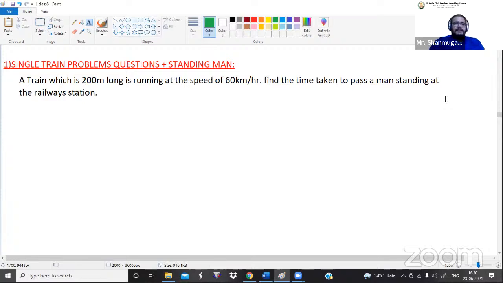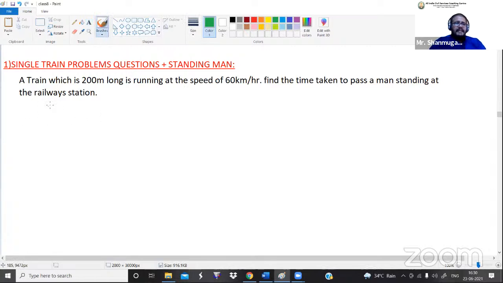Now this first concept is saying single train problem plus standing man. Based on this, if they ask a question, how do we solve the problem? So let me explain you now. So listen carefully.